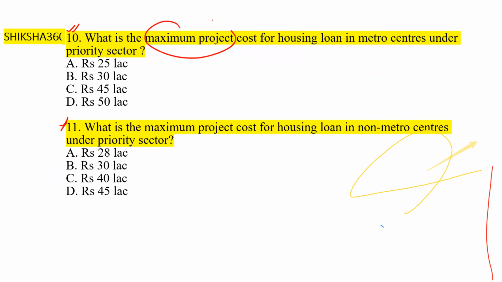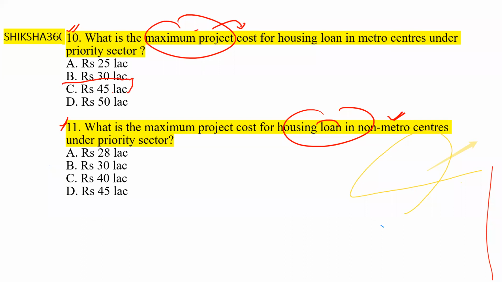What is the maximum project cost for housing loans in metro centers under the priority sector, and what is the maximum project cost for housing loans in non-metros? The limit is 35 lakh. What is the maximum project cost in metro centers?